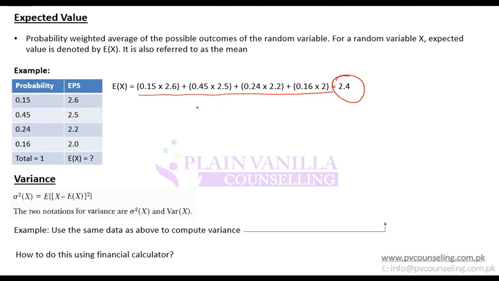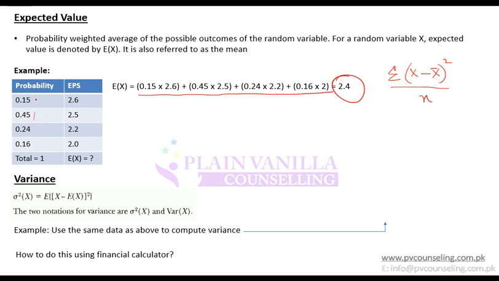Now moving on, when we did calculation for variance or standard deviation, we calculated variance using a formula x minus x bar squared, and then we summed up all the observations and then we divided it by n for population and n minus 1 for sample.